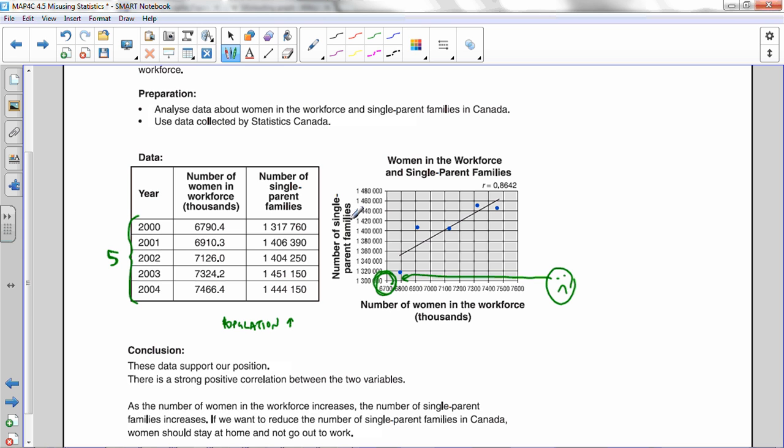What the researchers should have done is talked about rates, so population rates. So if I take the number of women in the workforce and divide by the population of Canada at each of those days, and the number of single parent families divided by the number of families in Canada during those years, perhaps that would be a better argument. But otherwise, it's just a really silly argument. Invalid. Don't write in your textbook.